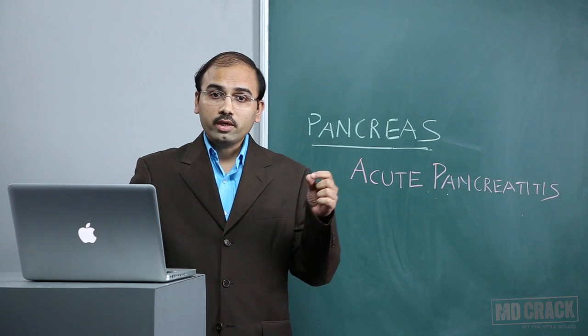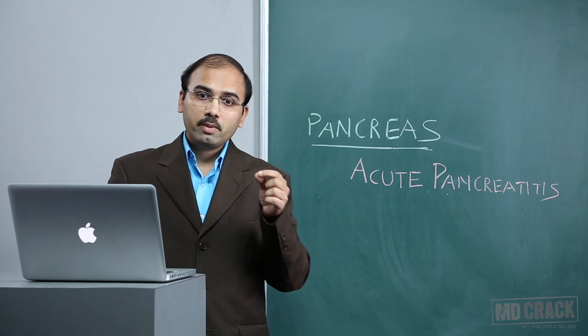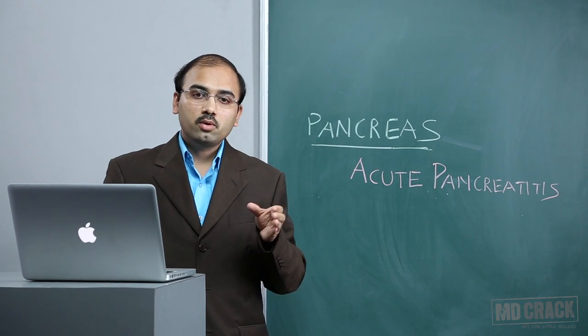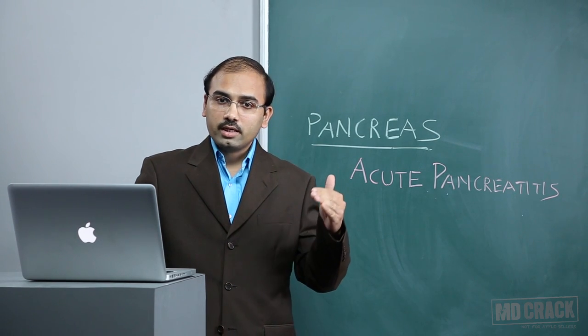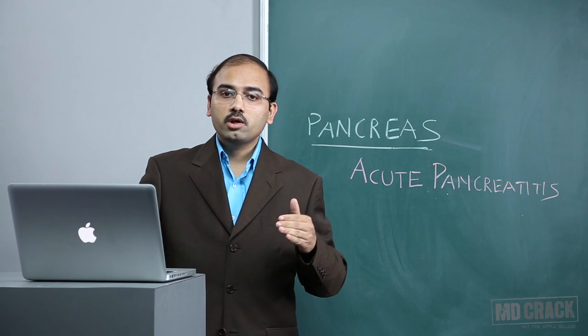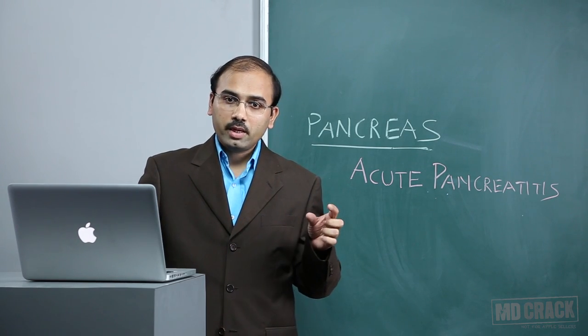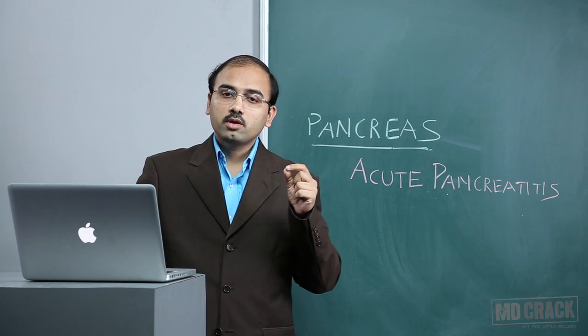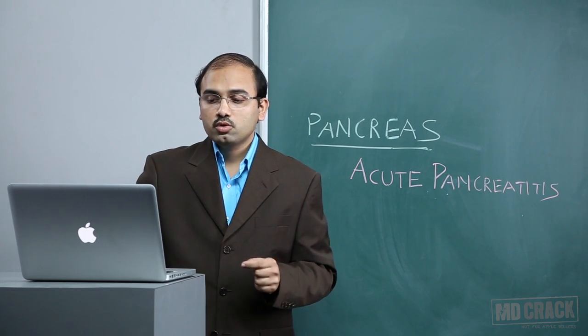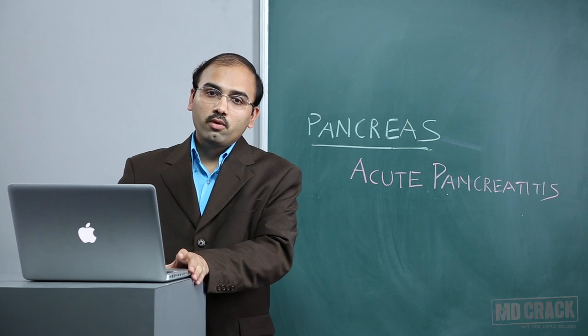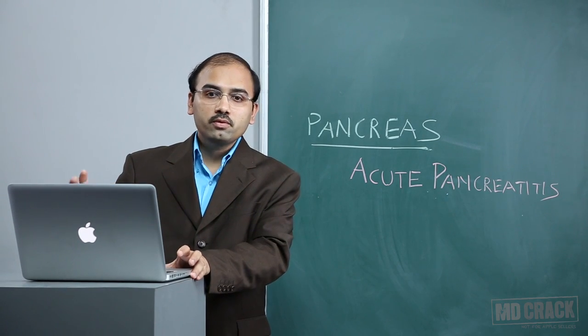They will ask which of the following conditions you label as severe pancreatitis, and they will give you various Ranson's criteria. If any of the criteria which I am going to mention now is there in the answer, it is severe pancreatitis. So you have to pick the appropriate answer depending on the criteria which is present. I will also tell you which things will be asked to confuse you.